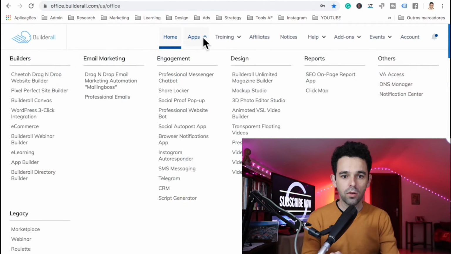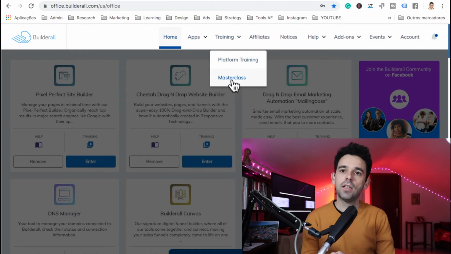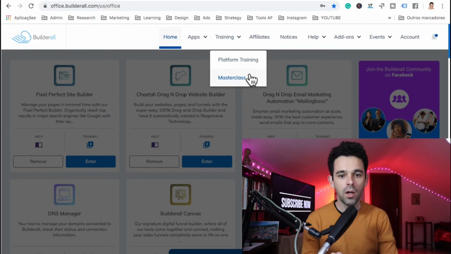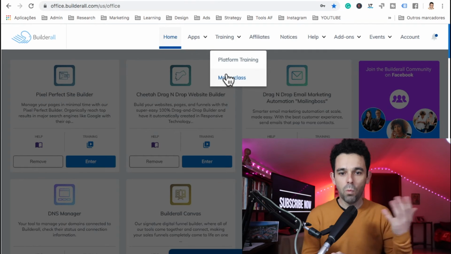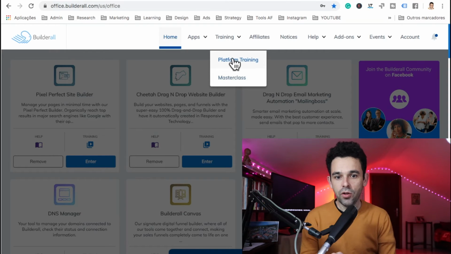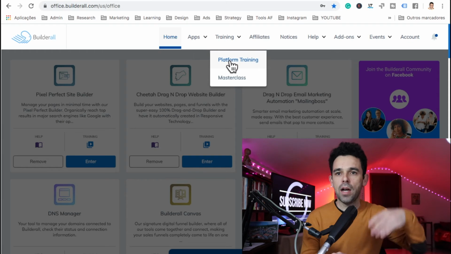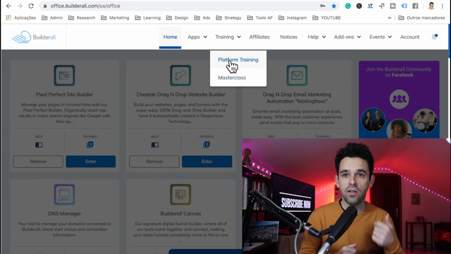When you want to go to all of the tools, you can come here to apps. Here you have training, where you have a masterclass with Dave Sharp, where he will tell you what ways you can make money with this tool, right? There's the platform training. So you have a lot of training here on how to use this platform, how to do sales page, how to do landing page.